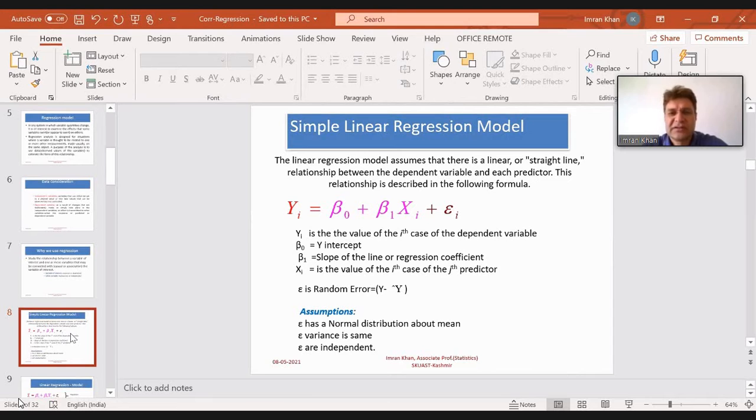Now what these terms mean: y is the value of the ith case of the dependent variable. As I said, we have a dependent variable and an independent variable. Here, y is your dependent variable and x is your independent variable. These beta naught and beta 1 we call coefficients. These we calculate on the basis of the data we have available on xi and yi.